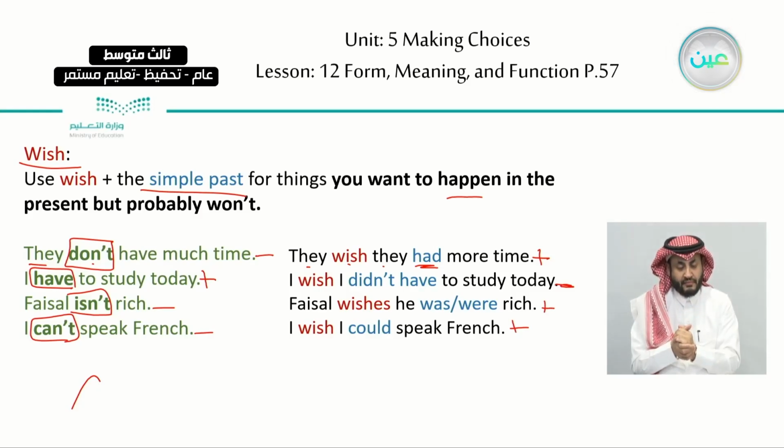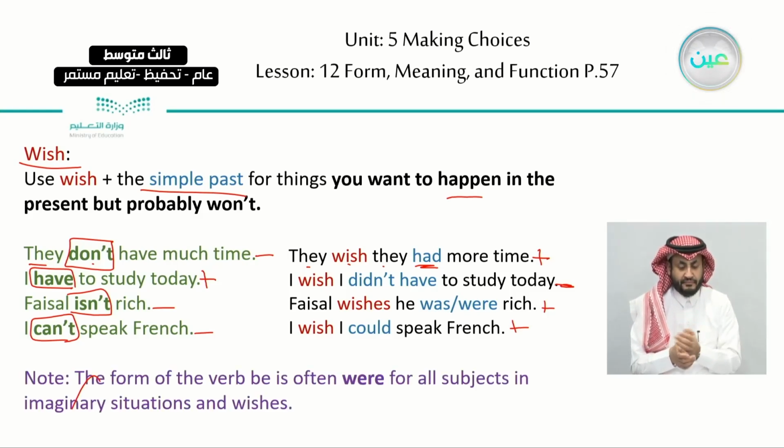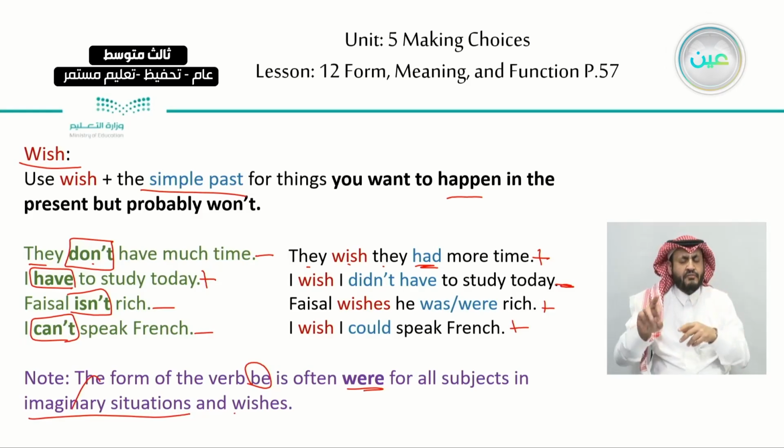I have to study today. I wish I didn't have to study today. Faisal isn't rich. Faisal wishes he was or were rich. I can't speak French. I wish I could speak French. Okay? And we have a note at the bottom. The form of the verb be, the verb to be, is often were. If I were you. Mostly for all subjects in imaginary situations and wishes.